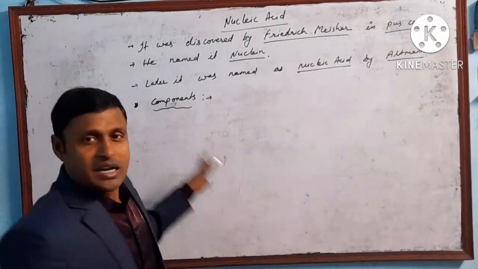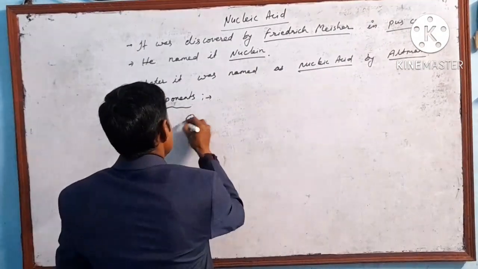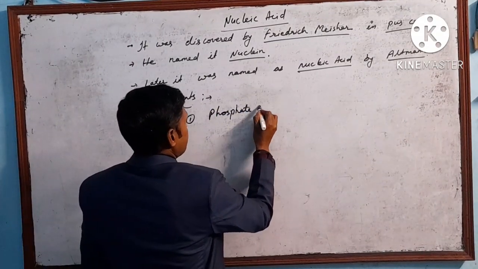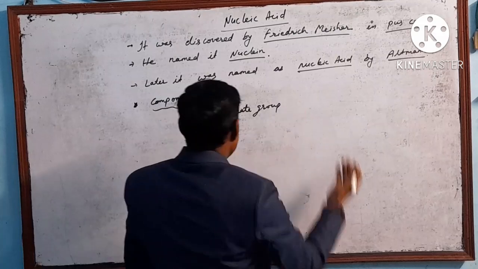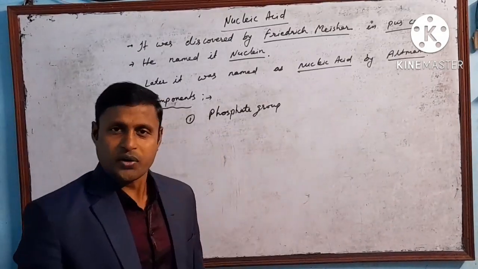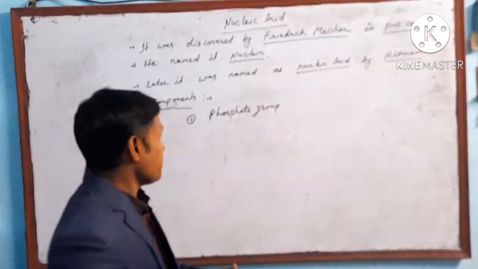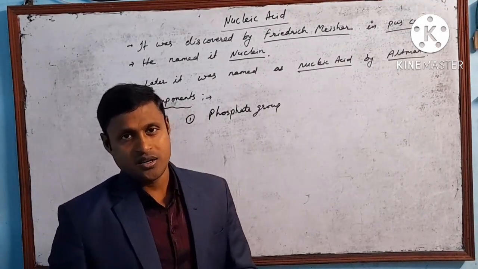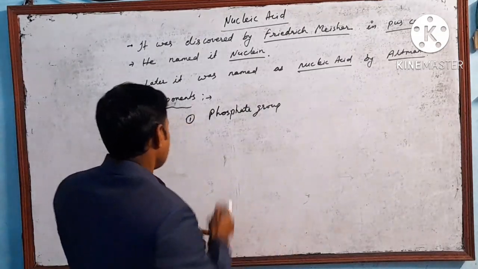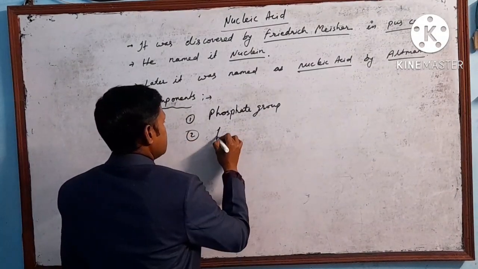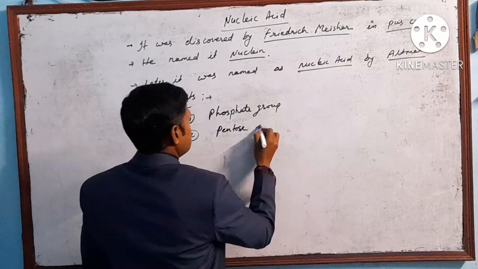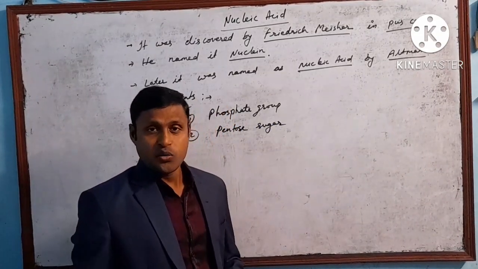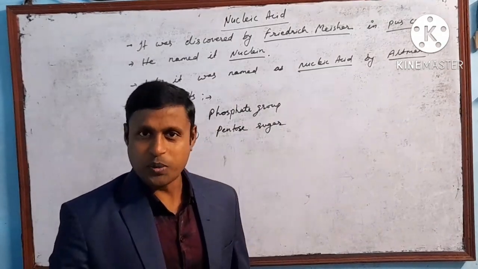Okay, so the components. First, the phosphate group, which we can also call phosphoric acid, and this is the compound due to which it has the acidic feature. The next one is pentose sugar. It means the sugar containing 5 carbon atoms, that is pentose.